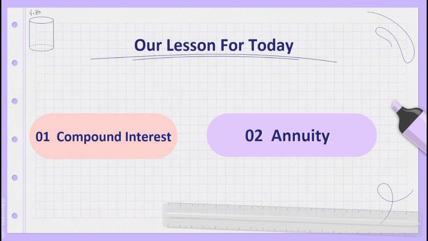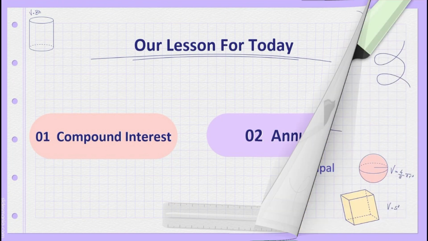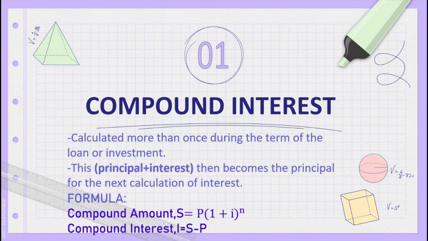Our lesson for today: first, compound interest, and second, annuity. Compound interest is calculated more than once during the term of the loan or investment. This principal plus interest then becomes the principal for the next calculation of interest. The formula has two parts. The first is the compound amount, S equals P open bracket 1 plus i close bracket to the power n. Compound interest I equals S minus P.